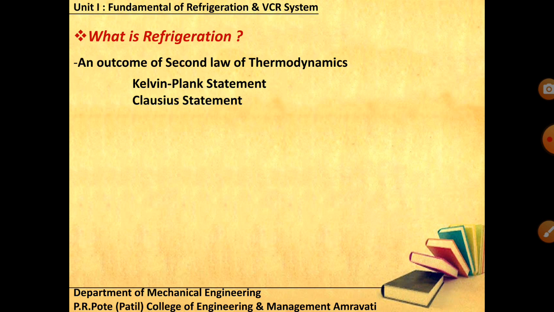This is what the Kelvin-Planck statement is. Whereas the Clausius statement is exactly opposite to the Kelvin-Planck. In the Kelvin-Planck, we transferred heat from higher to lower temperature region, and while it flows, we converted some heat into work. Now we will go in the opposite, reverse direction.